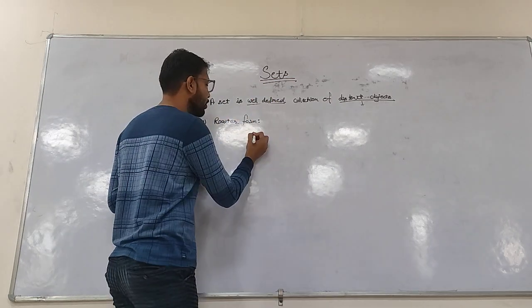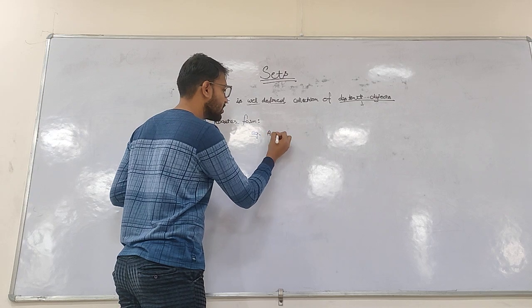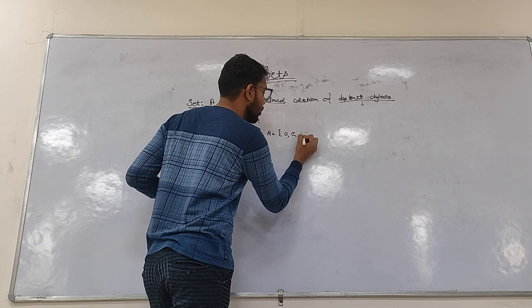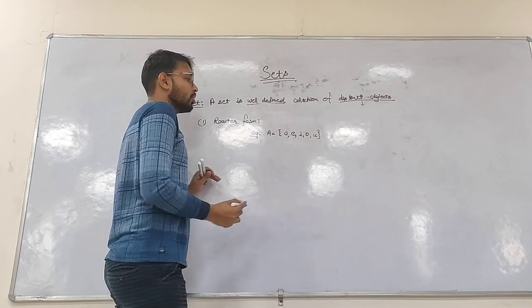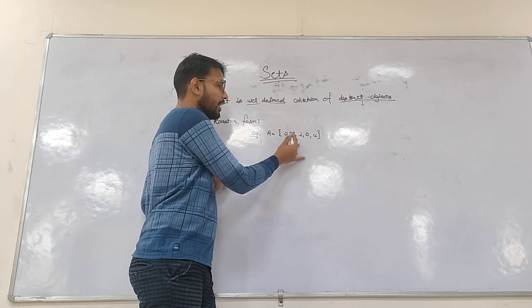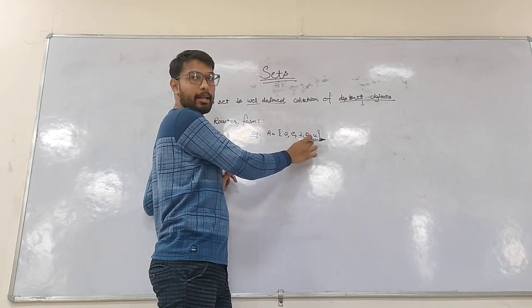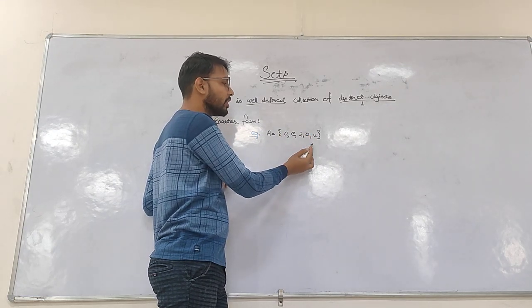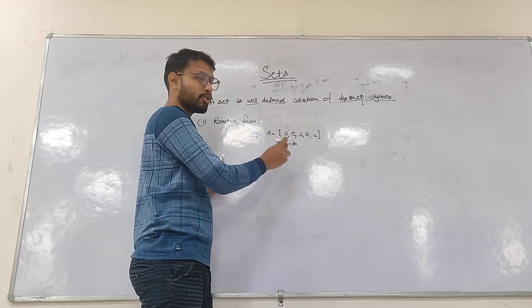In the previous example you have seen that I have considered vowels as A, E, I, O, U. These are the vowels, they are different elements, separated by commas, also in curly braces. What it represents? It represents a set. So this is the roster form.